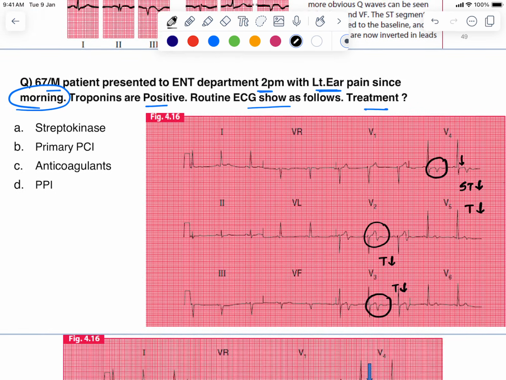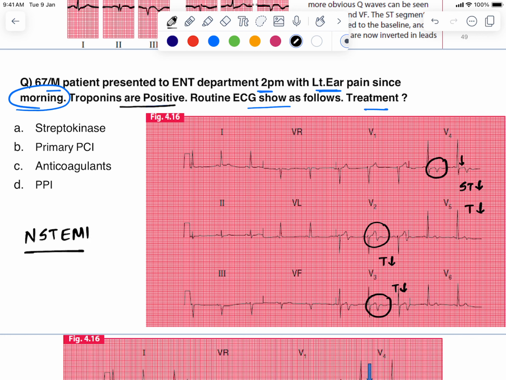But in this patient, if you observe, the troponins are positive. So what is this suggestive of? This is suggestive of non-ST elevation MI. Right? This is suggestive of non-ST elevation MI.